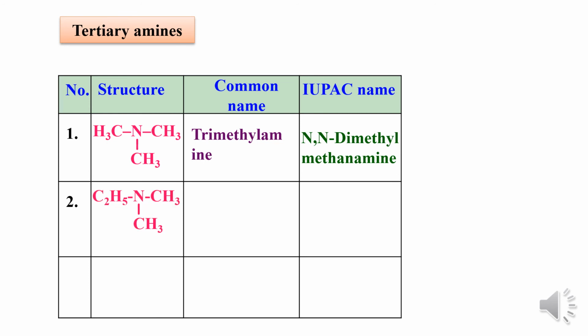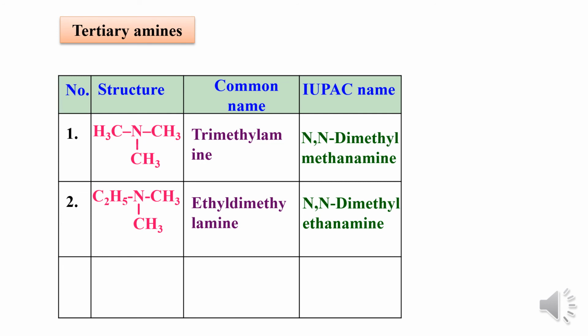Come to the second example, C2H5NCH3CH3. It is considered as ethyldimethylamine, and N,N-dimethylethanamine. N,N-dimethyl means there are two shorter carbon chains like CH3 containing only one carbon atom, which are named first. So it is called N,N-dimethylethanamine. So we have to remove E and add the word amine.